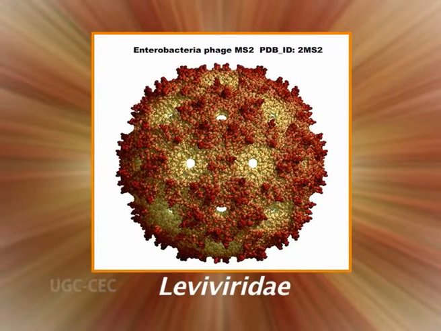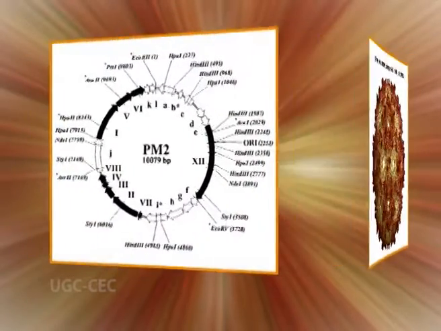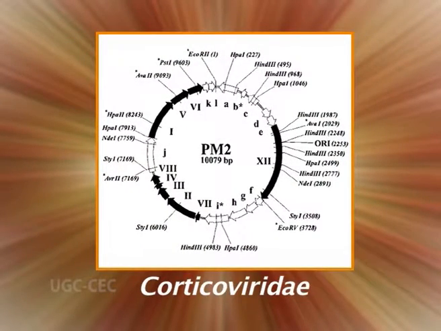Phages from the Leviviridae family have a single-stranded RNA genome packed in small capsids and resemble enteroviruses. The known phages that form the Corticoviridae family contain 3 molecules of double-stranded RNA.